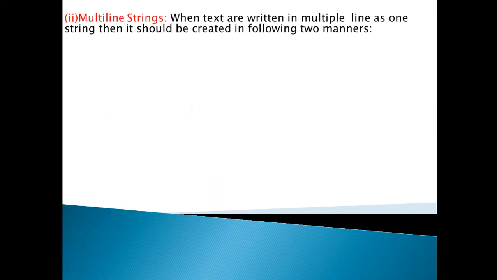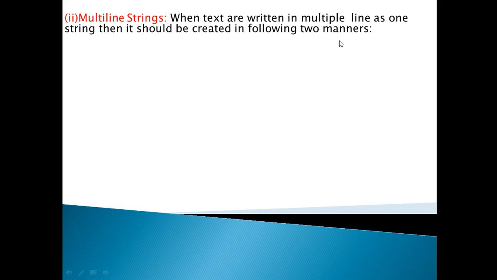Okay, the second way: we will see the multi-line string. A multi-line string is when the text is written in multiple lines as one string you have declared, and that string is written in different lines, not in a single line. For storing that string in multiple lines, it should be created in the following two manners.